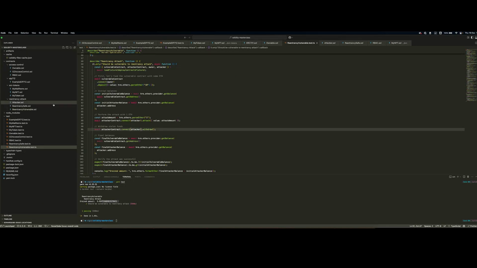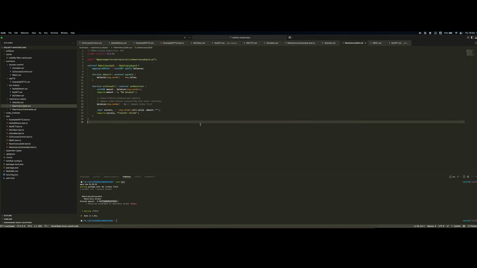How do we prevent this? We prevent this with the checks and effects pattern. The checks and effects interaction pattern consists of updating state, involved state of the transaction before external calls. In this case, before transferring the native currency back to the attacker's smart contract.